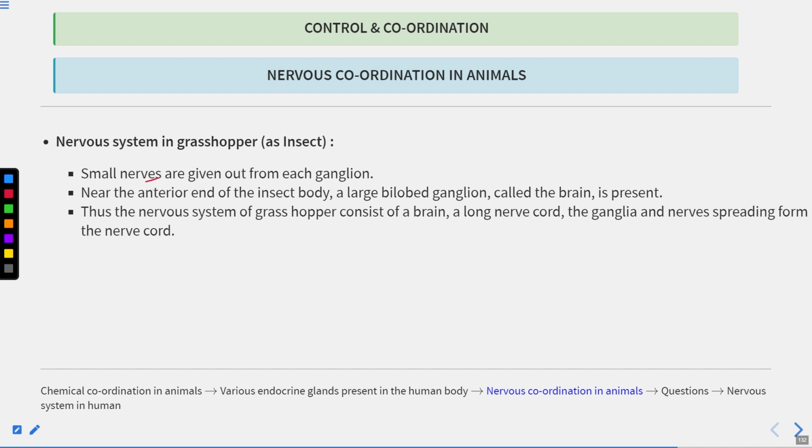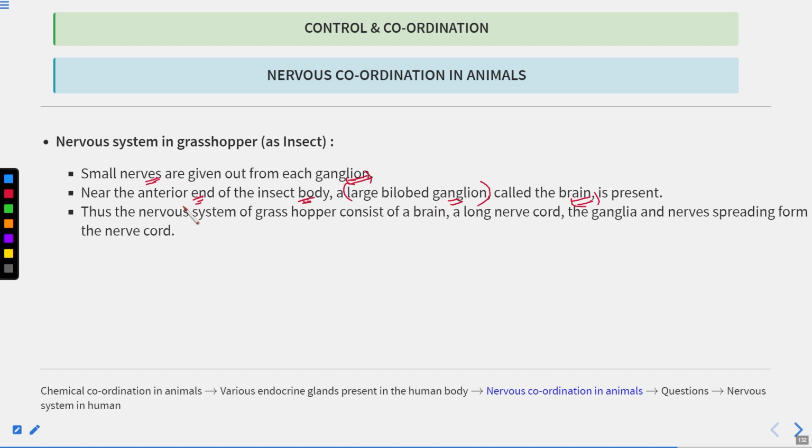Now the small nerves are given out from each ganglia. So small nerves arise from the ganglia. Near the anterior end of the insect body, a large bilobed ganglion called the brain is present. So what is the brain? It is present near the anterior end of the insect body, meaning toward the head. It is a large bilobed ganglia. This is known as the brain in the grasshopper.